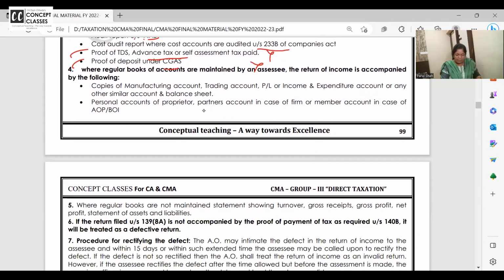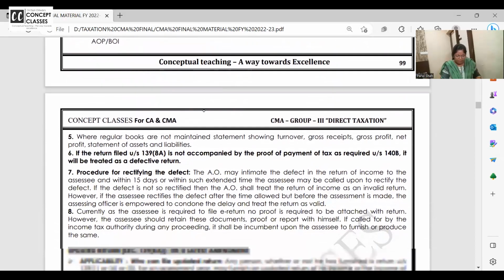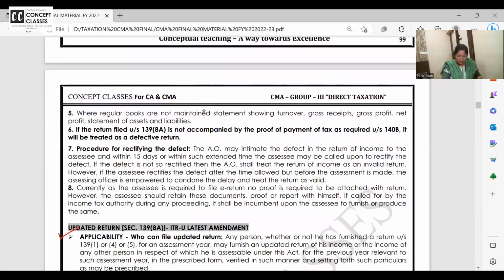Where regular books are maintained, details of manufacturing, trading, P&L, balance sheet, personal accounts of proprietor, partner, and all. This one is added, so I have written it in bold. I'm just reading it for you. Tomorrow, when I teach you the updated return, if it is not clear, sorry, ask me again.